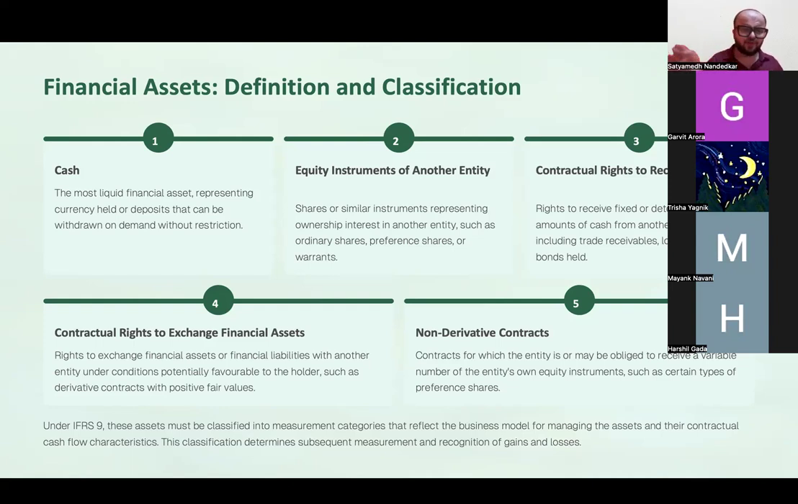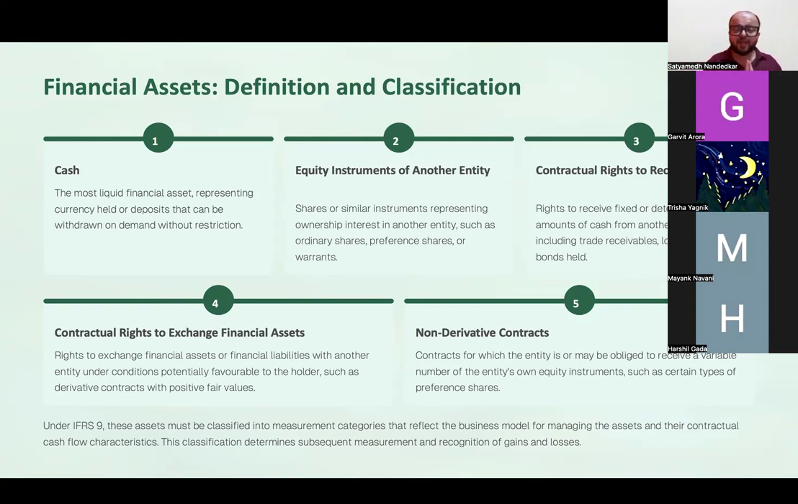We'll go into clause 5 a little later today. But most commonly what you will find is cash, equity instrument of another entity, and contractual right to receive cash. There are a couple of questions in the exam. There is one question in the exam kit where this non-derivative contract clause kicks in. We'll go to that question in some time.